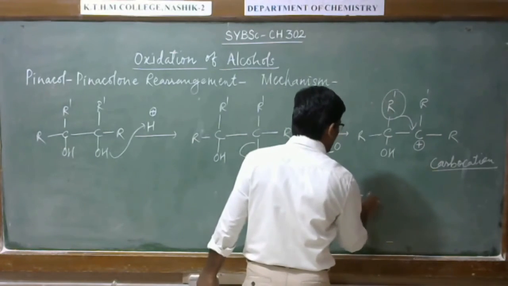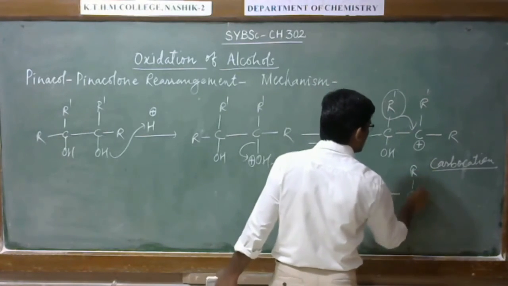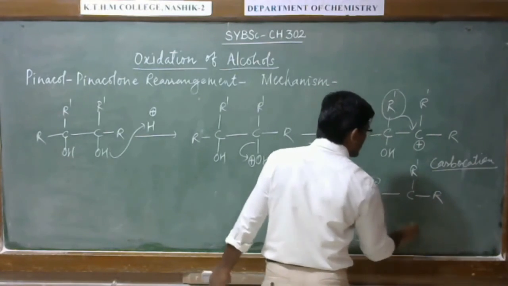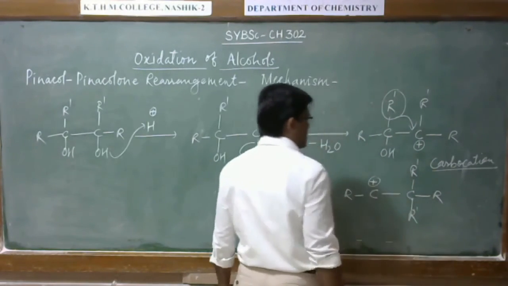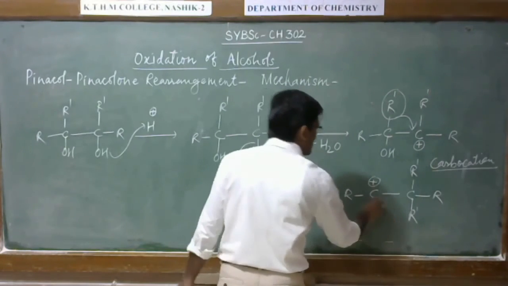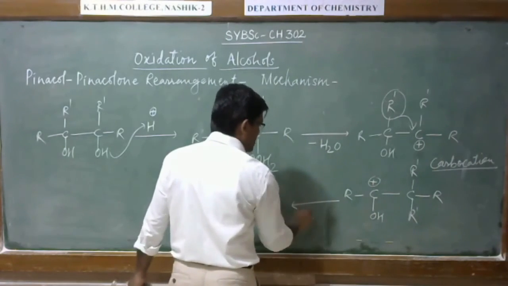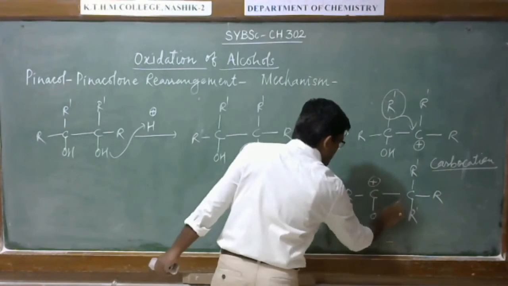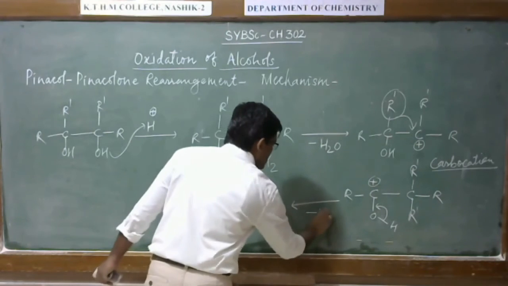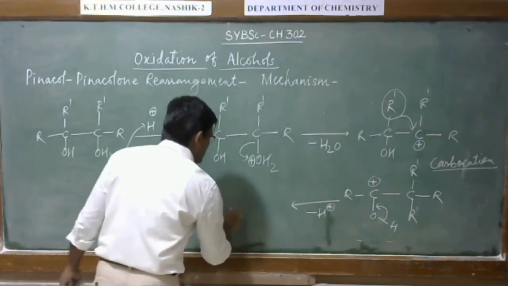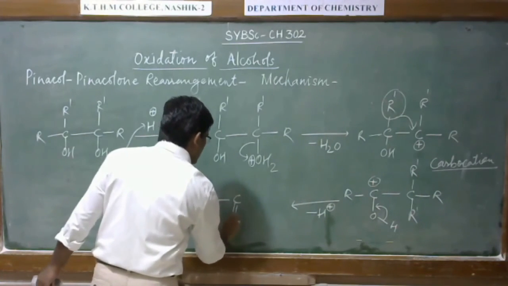Then we will get this kind of carbocation. Here this group will get transferred to this carbon. Okay, then here the carbocation will generate, and in the last step this H plus will get removed and this ketone will form.